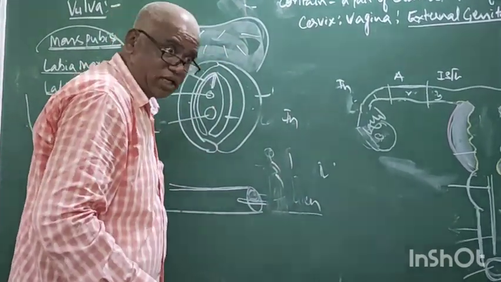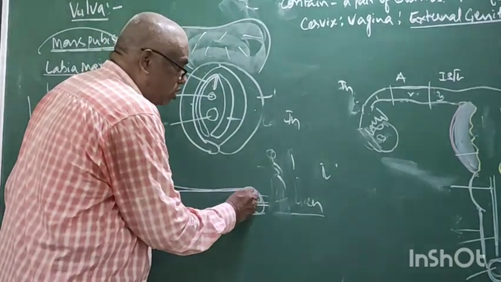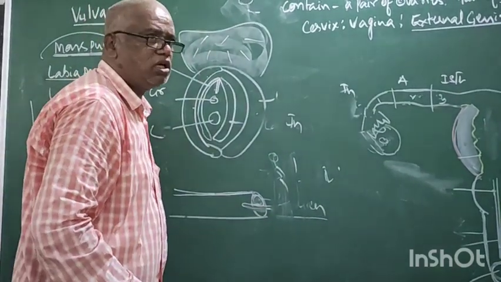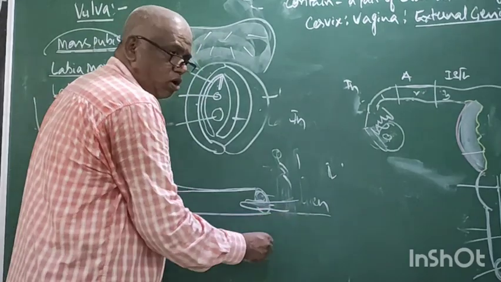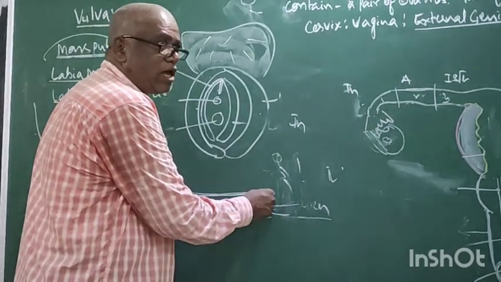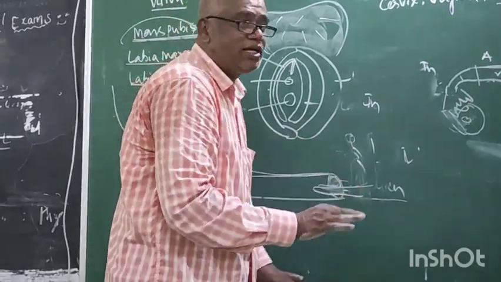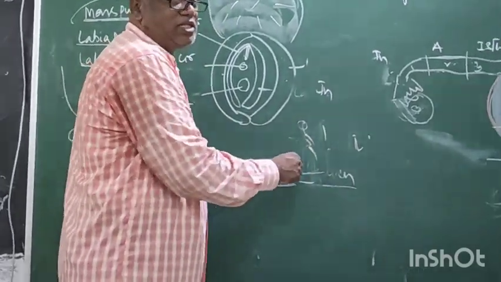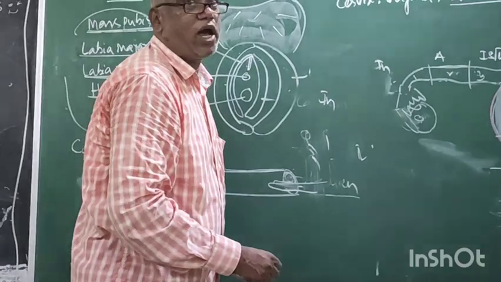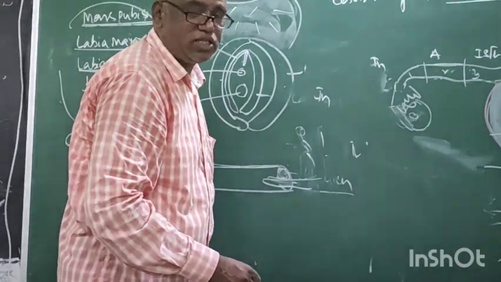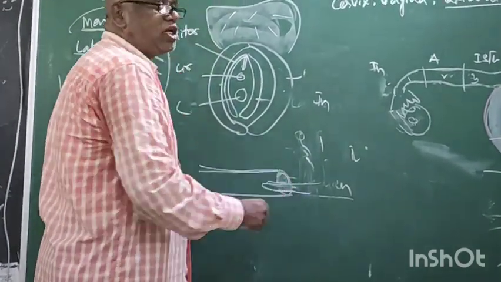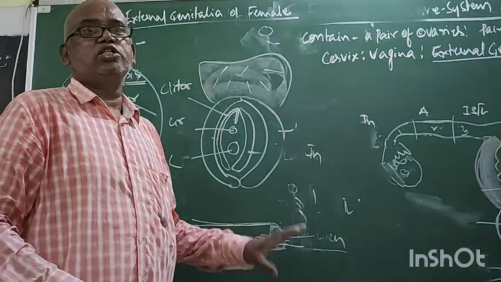In some rare cases, the hymen is thick, and even at first intercourse, the hymen cannot rupture. So the hymen is not an indicator for virginity.